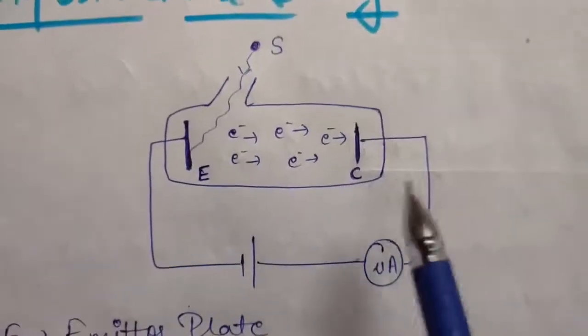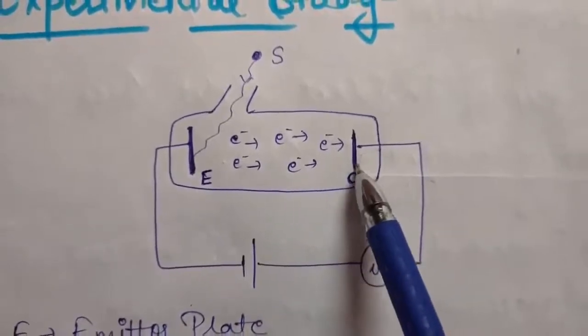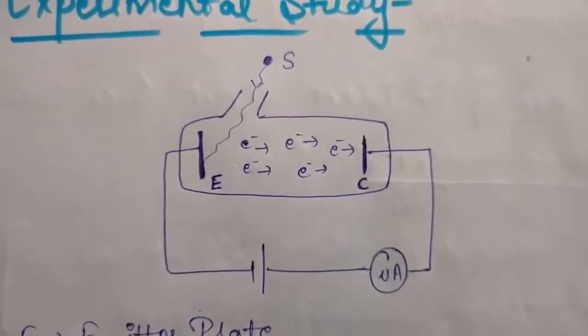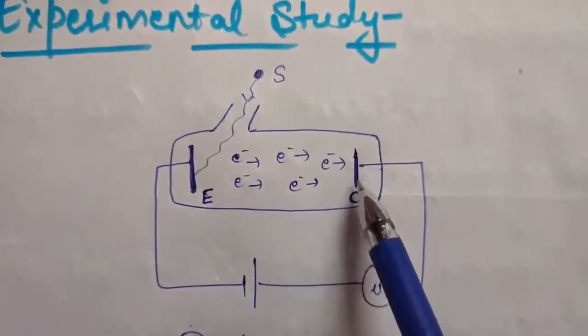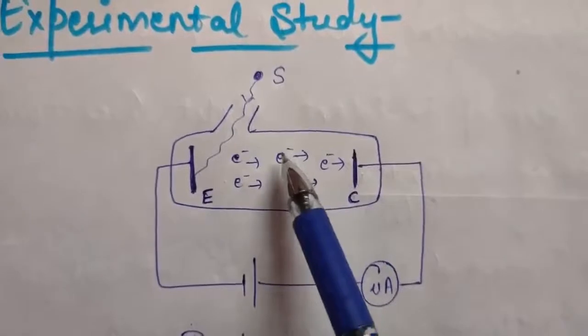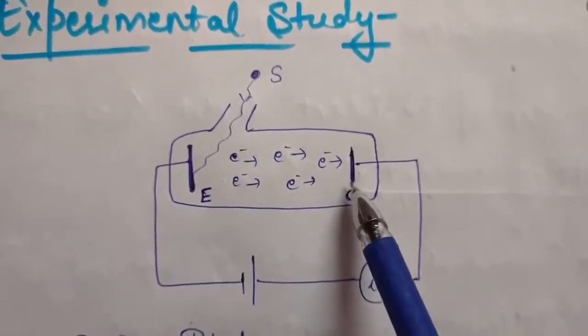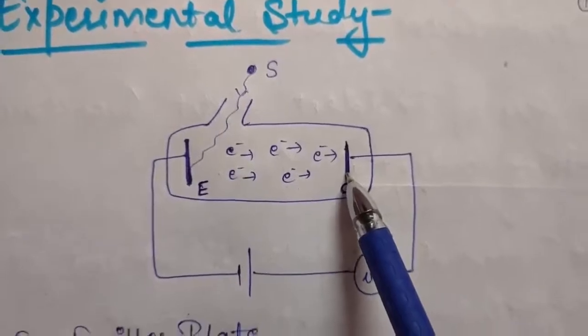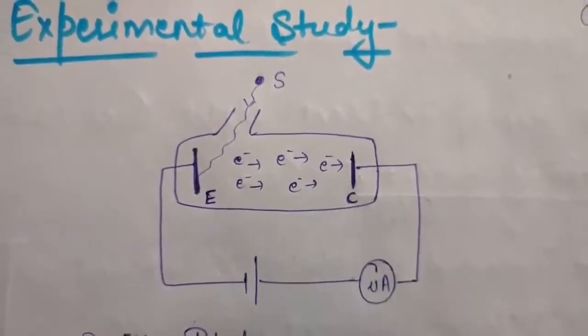See, as I told you, this plate is attracting electrons. Suppose I decrease the potential of this plate to a negative value. As soon as this plate becomes negative, it will start repelling these electrons. There will be a point when the negative potential of this plate becomes V0, and at that point all these electrons are repelled by the plate.